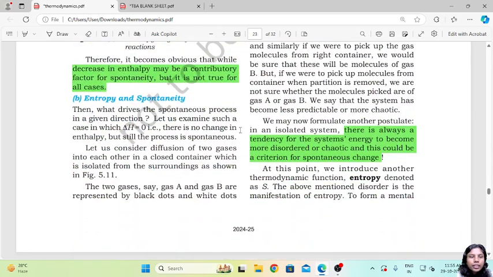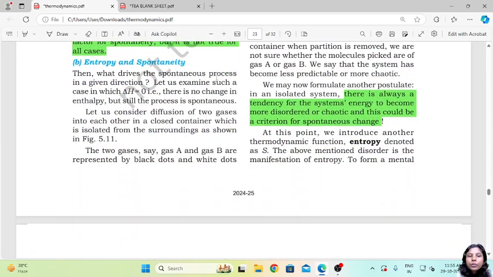Okay, next let's look at entropy and spontaneity. Now we are talking about a new term, that is entropy. All this while we were talking about enthalpy, now we will learn about entropy. So then, what drives the spontaneous process in a given direction? Let us examine a case where delta H equals 0, that is, the enthalpy change is 0. So there is no change in enthalpy, but still the process is spontaneous.